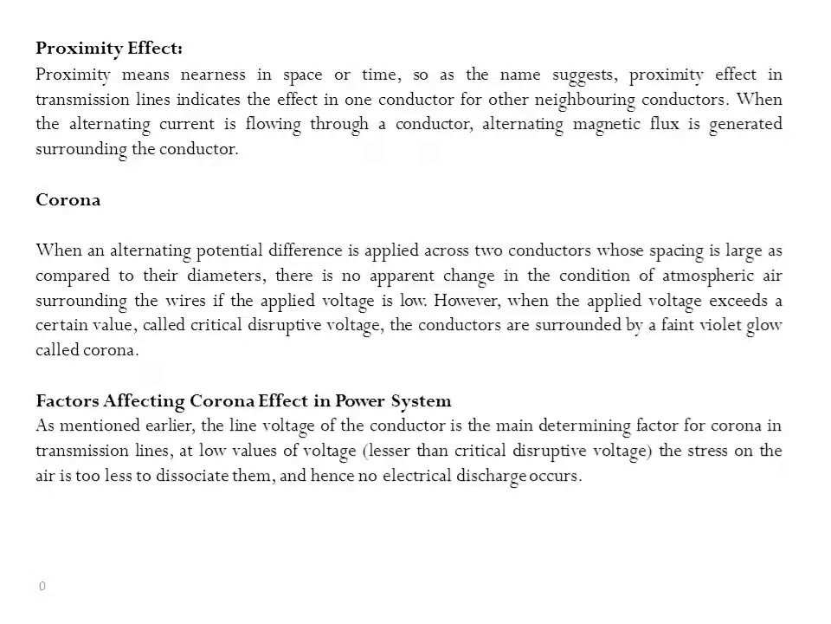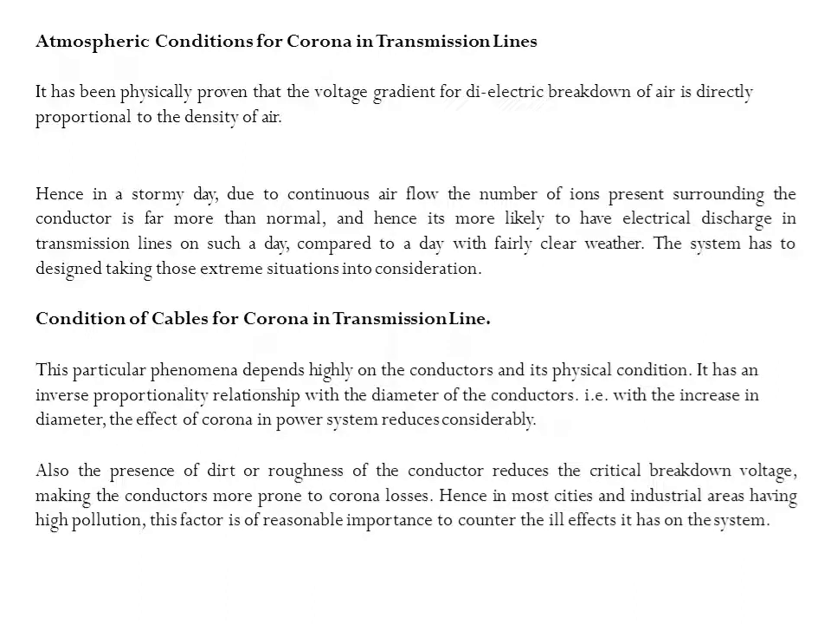So, factors affecting corona in power system. As mentioned earlier, the line voltage of the conductor is the main determining factor for corona in transmission line. At low voltages, below the critical disruptive voltage, the stress on the air is too less to dissociate it, and hence no electrical discharge occurs. So the first one is atmospheric condition for corona in transmission line.